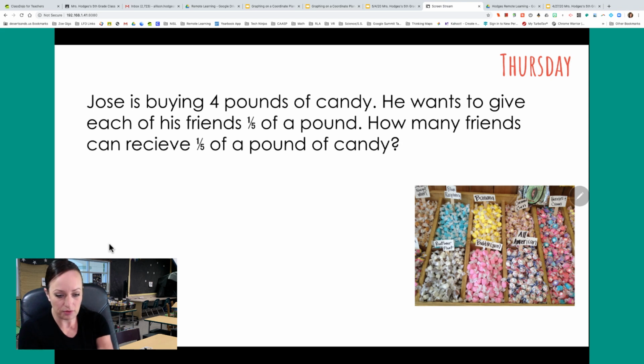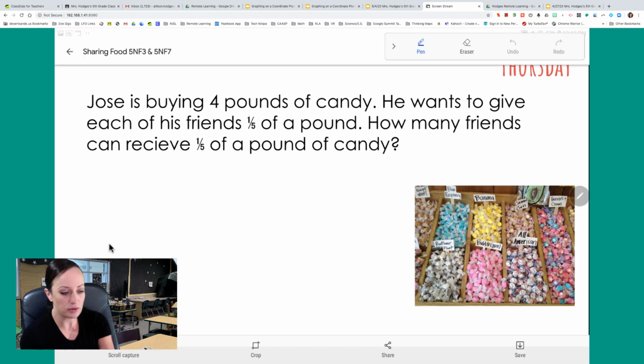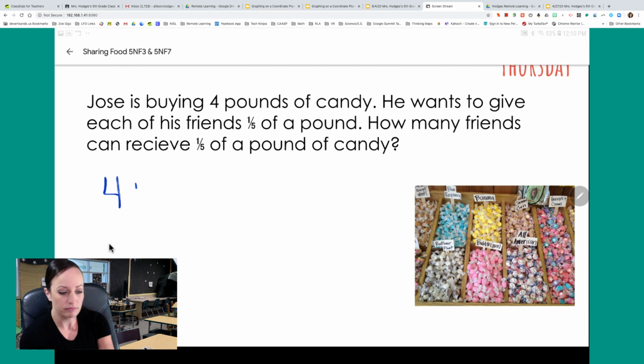All right, so let me get my pen ready so we can solve this. Let's write down some notes that we're noticing. So it's Jose, and he's buying 4 pounds. I'm going to abbreviate pounds with LB. That's usually what we do. 4 pounds of candy.